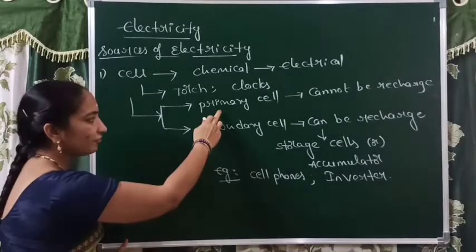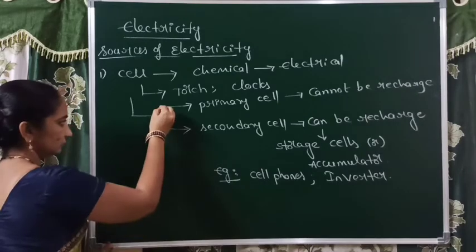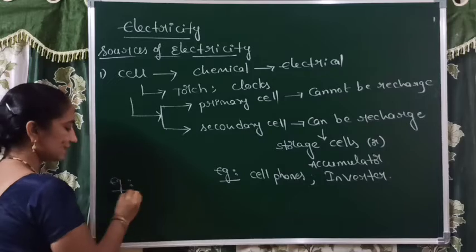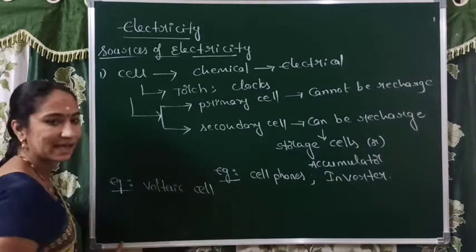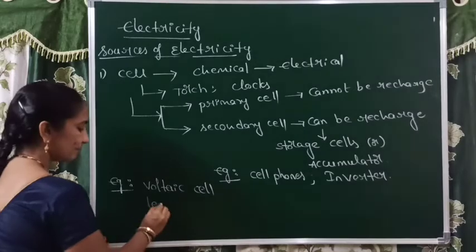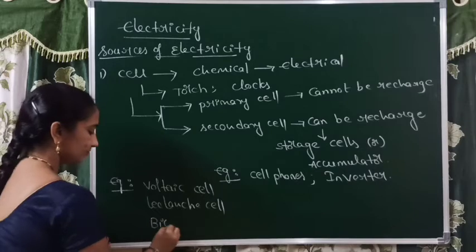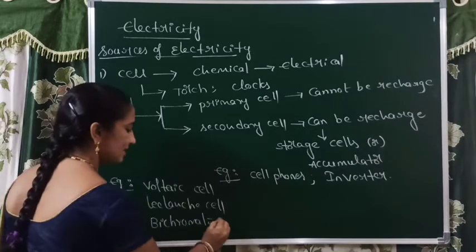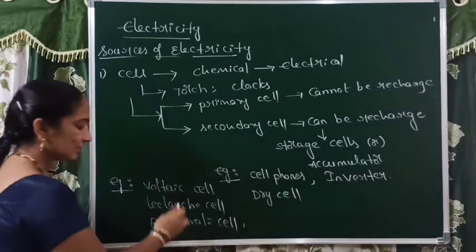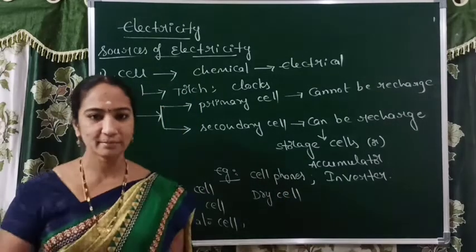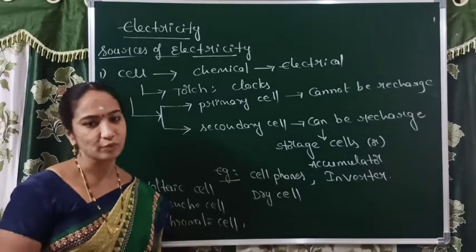We have different primary cells available. Examples of primary cells are the voltaic cell, which is the first example, and the next one is the Leclanché cell, the bichromate cell, along with the dry cell. These are all examples of primary cells. That means in these cells, once the chemicals are used up, they cannot be recharged.